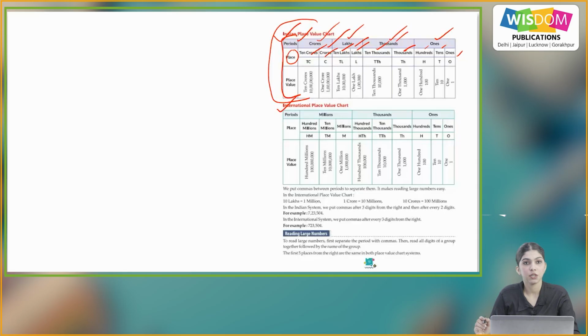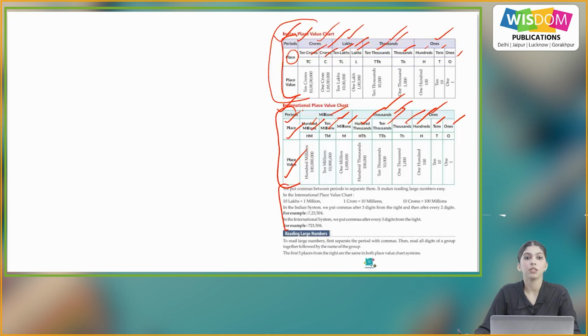Now the international place value chart. Again we have periods, places and place values. The periods are ones, thousands and millions. And places, in ones we have ones, tens, hundreds. In thousands we have thousands, 10,000s and 100,000s. And in millions, similarly, millions, 10 millions and 100 millions. So these are the two place value charts.